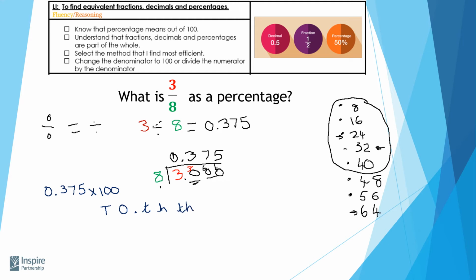Now underneath that, I'm going to write in my no ones, decimal point, my 3 tenths, my 7 hundredths, and my 5 thousandths. That's my number here, 0.375. Now when I'm multiplying by 100, you can see I've got 2 zeros on the end of 100. What that means is, when I'm multiplying, I'm going to make this number, my 0.375, move 2 places on my place value chart.